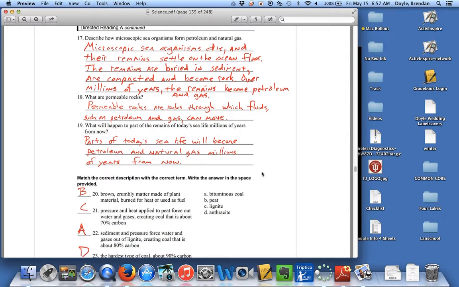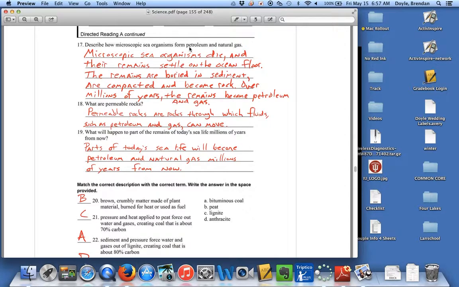17. Describe how microscopic sea organisms form petroleum and natural gas. Microscopic sea organisms die, and their remains settle on the ocean floor. The remains are buried in sediment, are compacted, and become rock. Over millions of years, the remains become petroleum and gas.